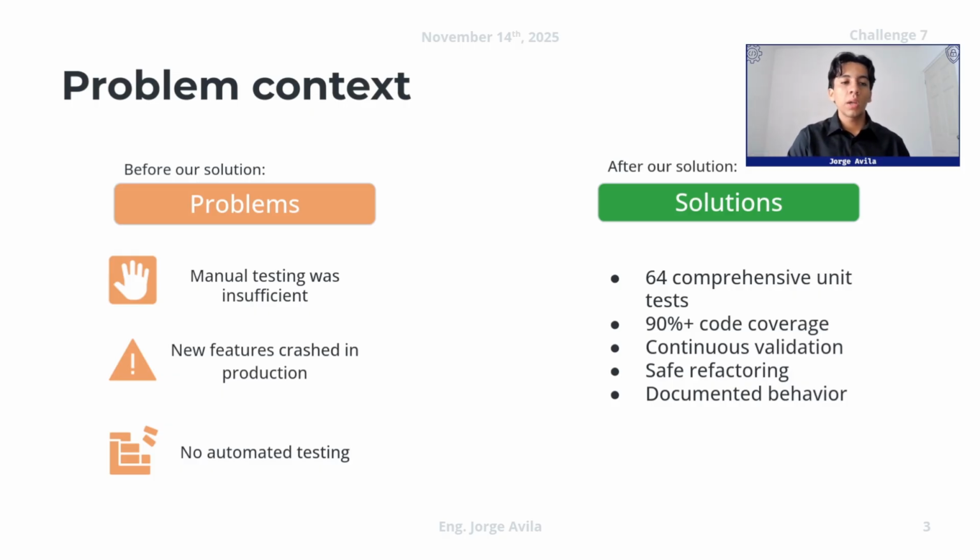Also, in this case, Booking MX didn't have automated testing. After our solution, we expect to address those points. First, we have 64 comprehensive unit tests, 90% code coverage, continuous validation, and also safe refactoring of the code. And finally, documented behavior.